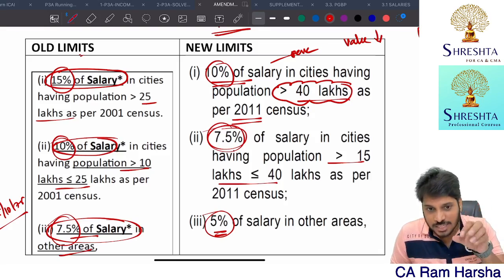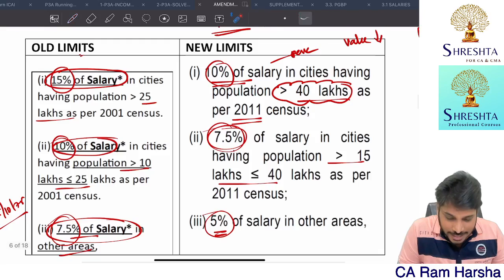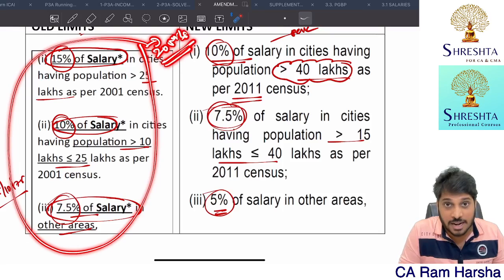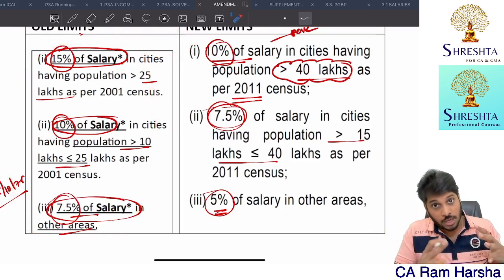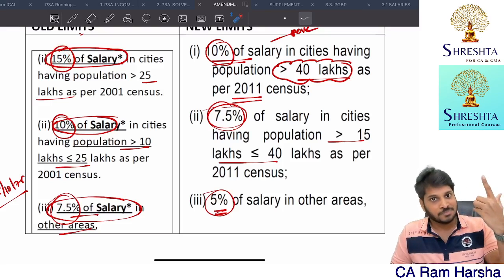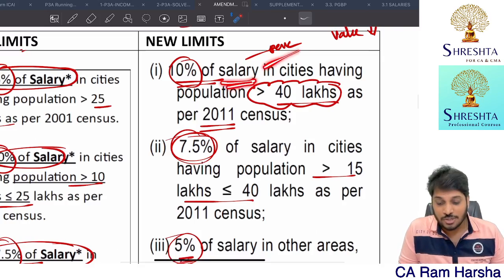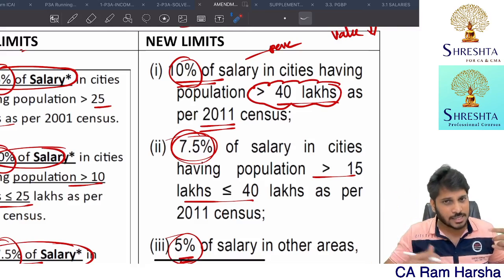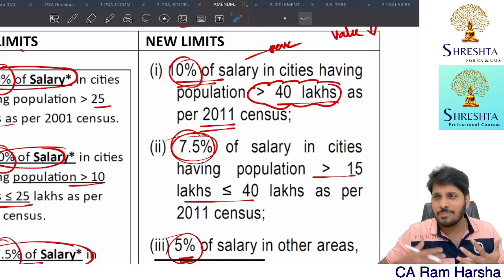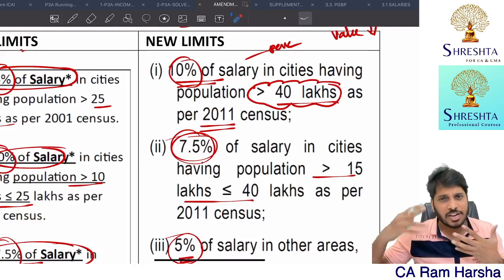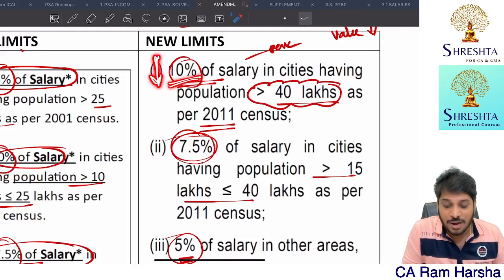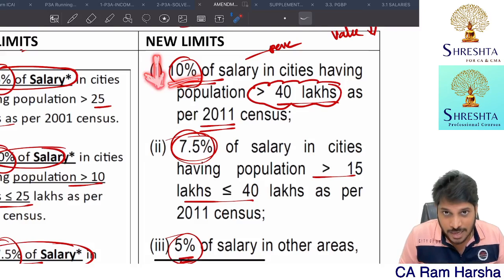The value of perquisite has been changed because these limits were given in the old days. These limits were drafted somewhere around 2005-6. At that time, salary amount was low. So the value of accommodation at 15% was very high. But now salary amounts have increased like anything, right? Nowadays people are having at least 8, 9, 10, 11, 12, 15 lakhs, 20 lakhs, 30 lakhs packages. Yes or no? Salaries have increased. So the rental expenditure is generally 10 to 15% or less than that. On that logic, the percentages have been liberalized. The percentages have been relaxed. Getting it? They reduced it.